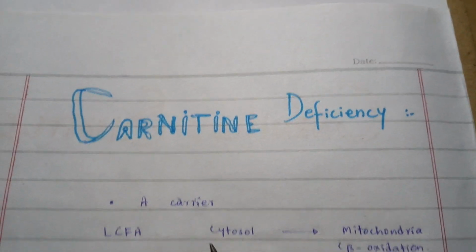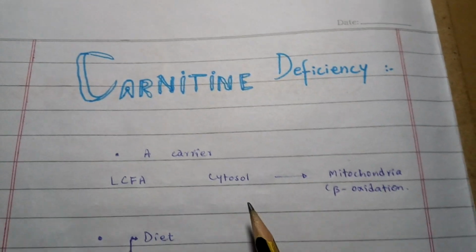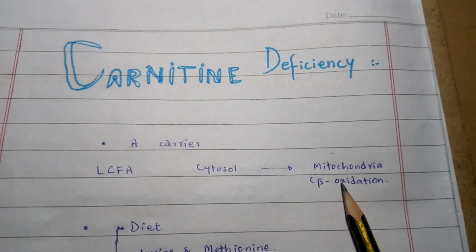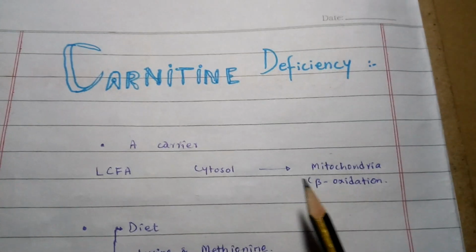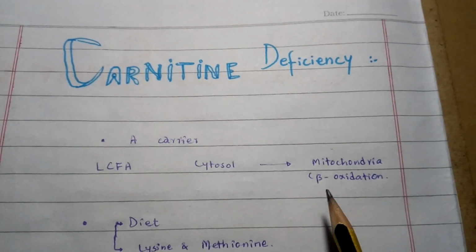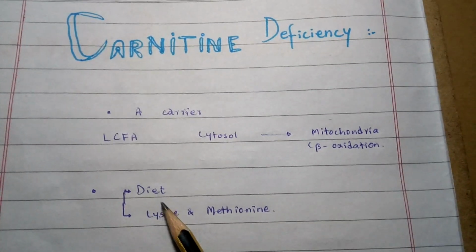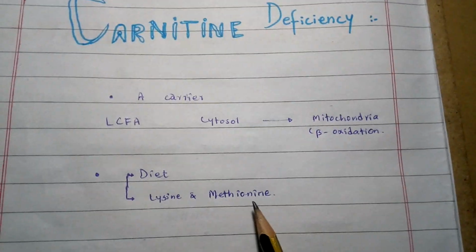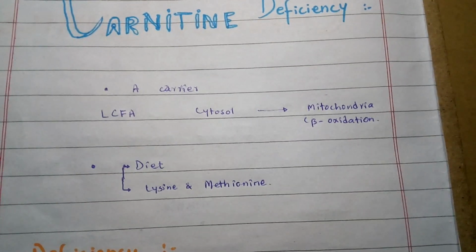Carnitine is a carrier protein and provides a transport system for long chain fatty acids to move from the cytosol into the mitochondria for the mitochondrial process of beta oxidation. So the body uses carnitine to process fats and produce energy. Carnitine can be taken up from the diet, or it can be synthesized from lysine and methionine in the liver and kidney. Carnitine may be deficient in the body.